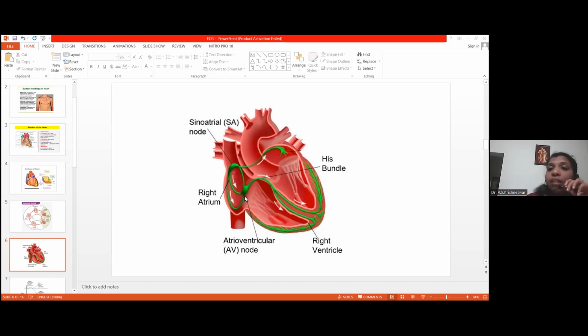The pulse will be less, because the rhythm of the heartbeat will change as the number of impulses from the AV node is reduced. So this is regarding the conduction system of the heart, and the ECG is explained in terms of the conduction system of the heart. So I think it is clear.